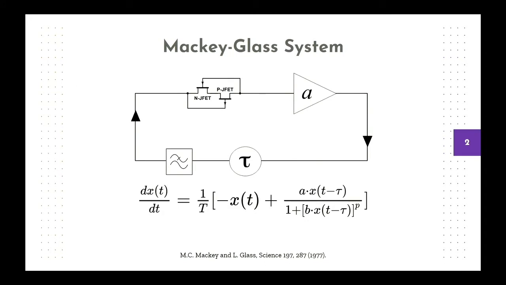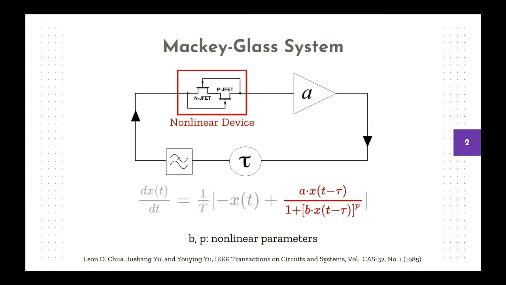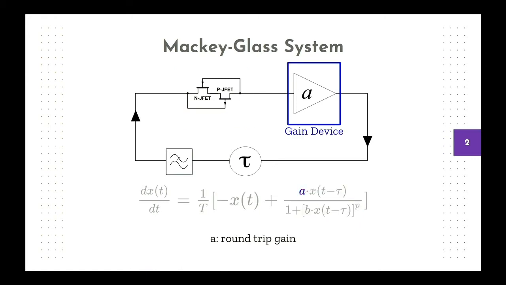Here we have the equation on the bottom, and we're going to break it up into its components, along with our simplified schematic of the circuit. On the far right-hand side of the equation is the nonlinearity term. That corresponds to a nonlinear device made up of two junction field effect transistors, or JFET transistors, which use electric fields to control the amount of current flowing through them. Then we have a gain device, which corresponds to the A parameter and controls the round-trip gain of our system. It's made up of an operational amplifier and a potentiometer.